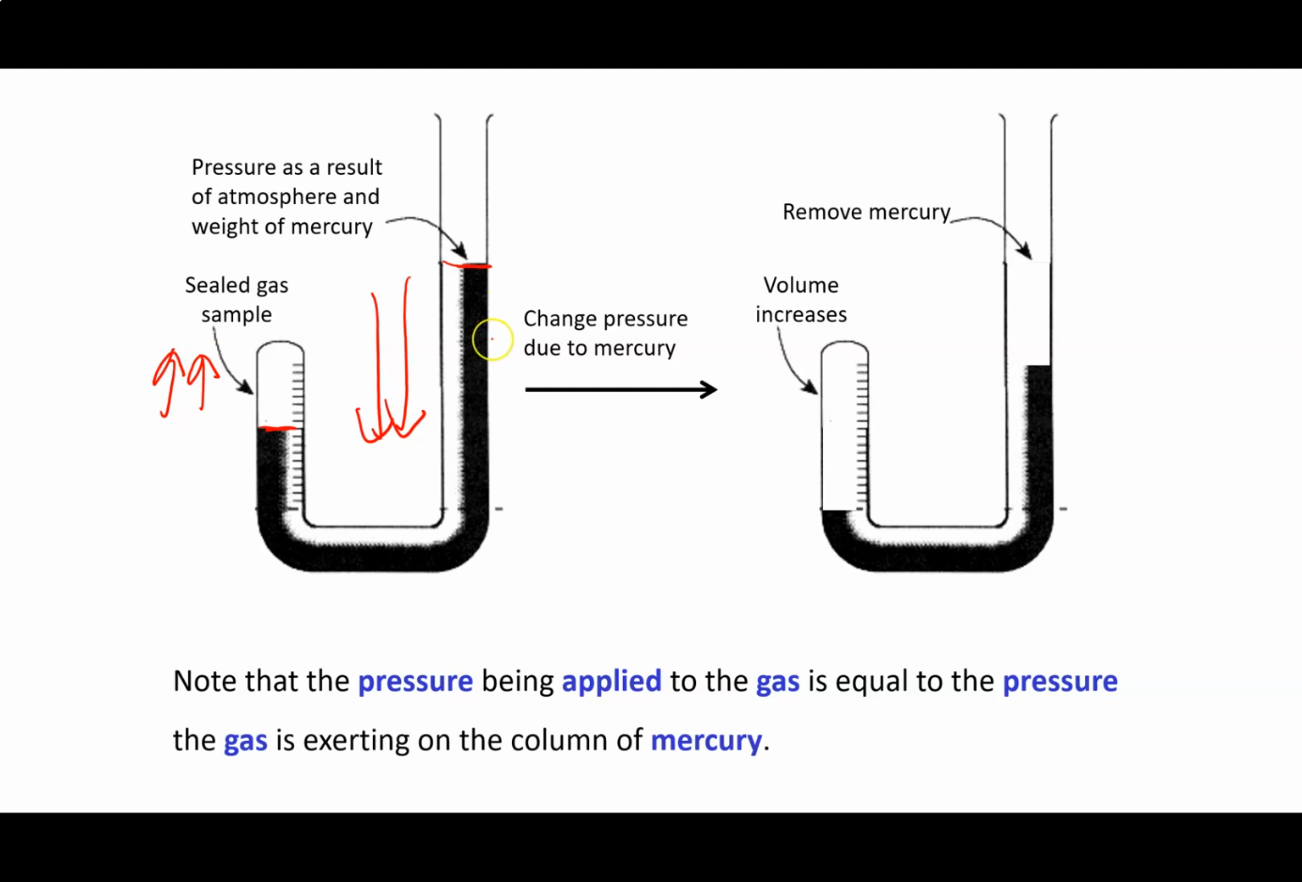And if I take some of my mercury away, right, so I remove some of my mercury, what am I going to do? I'm going to lower the pressure on my gas, and sure enough, what did he observe? That the volume of the gas increased. So he found that as the pressure went down, the volume went up, or as the pressure went up, the volume went down, and that these guys are inversely related.